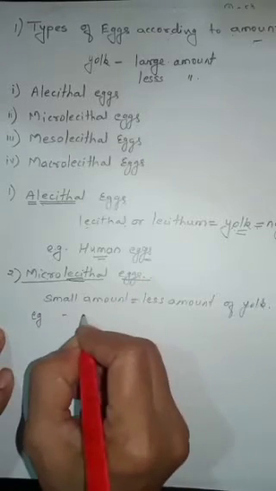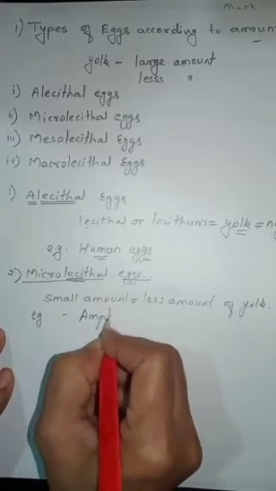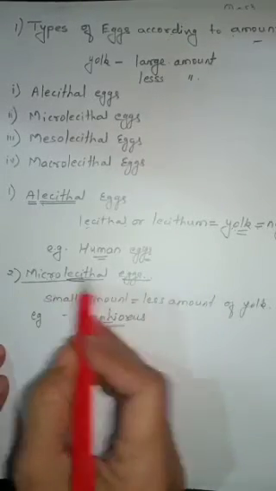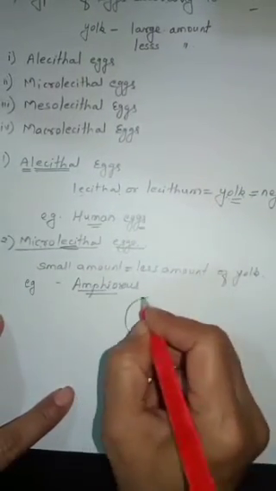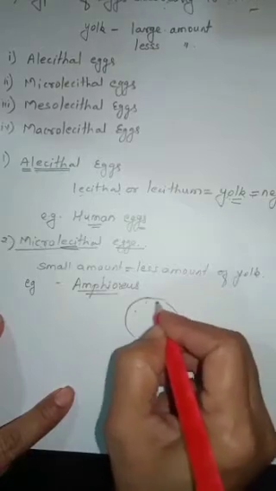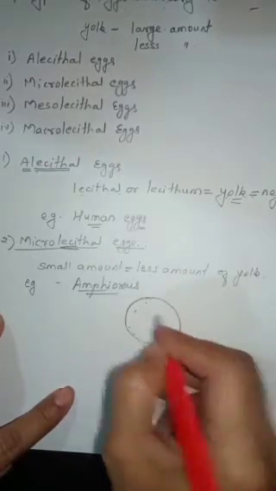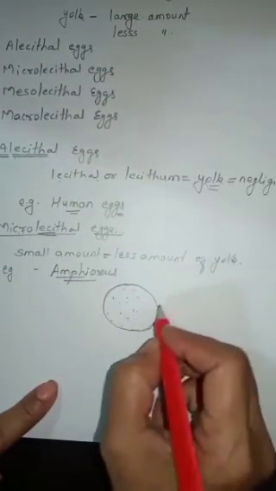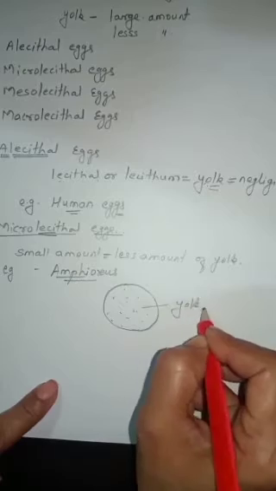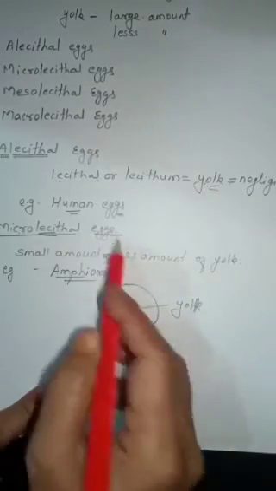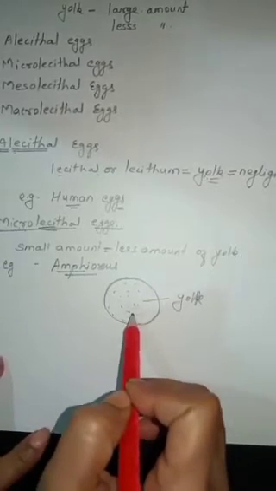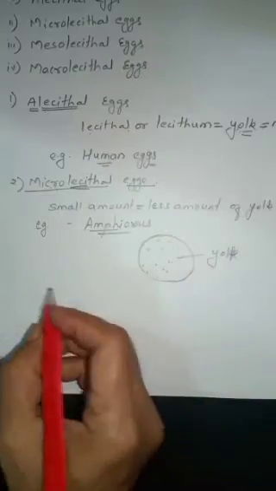And example is eggs of Amphioxus. Eggs of Amphioxus are of microlecithal type. In these eggs, the amount of yolk granule is very little or very small in amount. Okay, these are yolk granules, and in these microlecithal eggs, the amount is very small or very less amount of yolk is present.